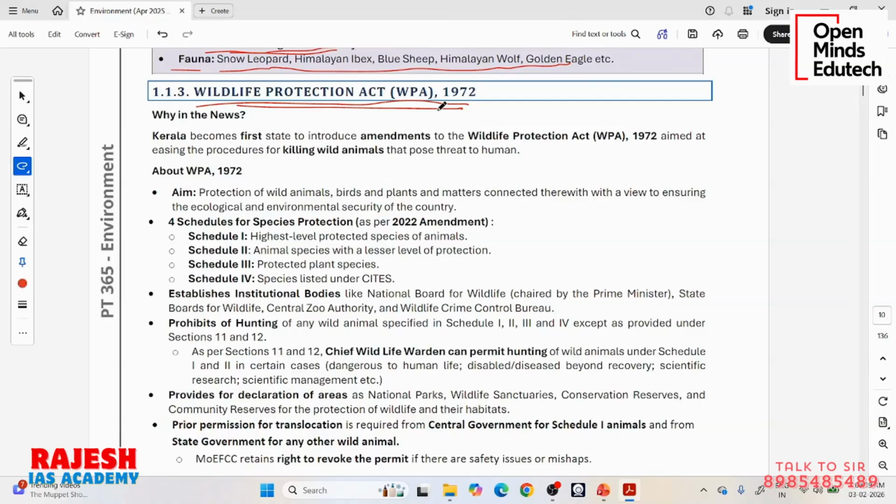So we have the Wildlife Protection Act 1972. Under this act, we try to give directions to protect various kinds of animals: tigers, elephants, cheetahs, all animals in fact. All wildlife in India, whether plants or animals, are protected under this. This act has 4 schedules. Previously it used to have many schedules, like 6 or 7, but in 2022 an amendment was made. The number of schedules was rationalized and aligned with international conventions like CITES.